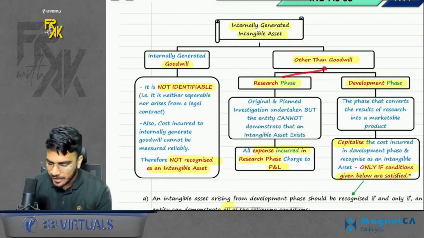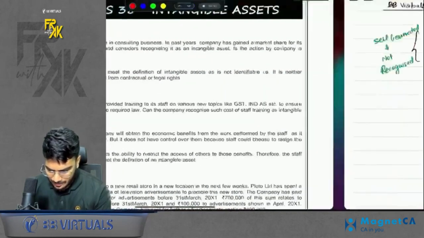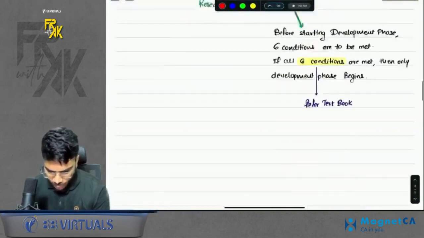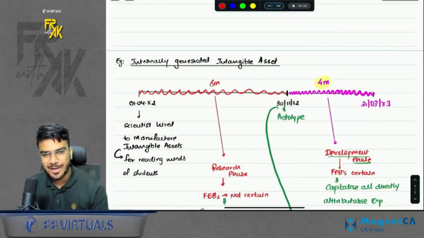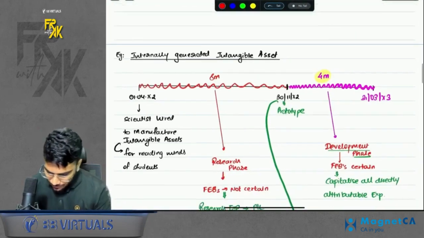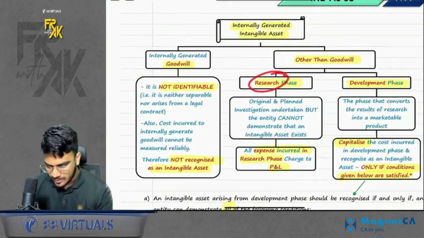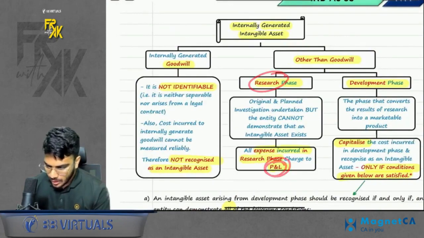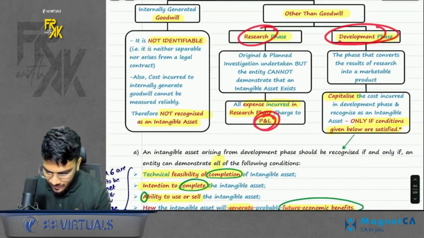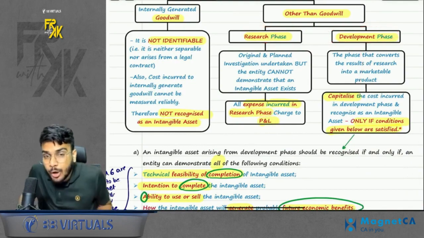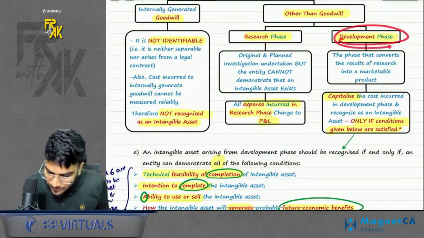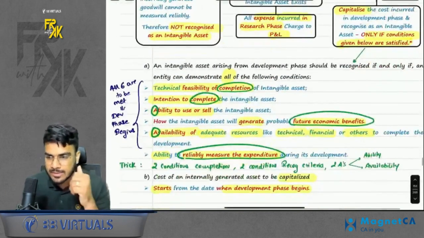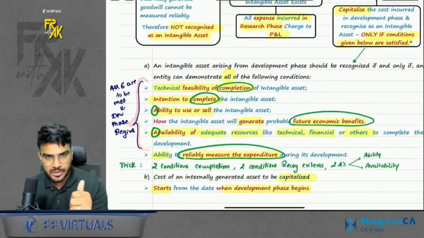So you will bifurcate everything into two phases. Do you remember my class example? We discussed I wanted to make one special software for you guys, right? So whatever expense you are incurring in the research phase, you will transfer it to profit and loss. Whatever expense you are incurring in the development phase, you can capitalize, right? But how do we come to know that the development phase has begun? So we will check for these six conditions, right?